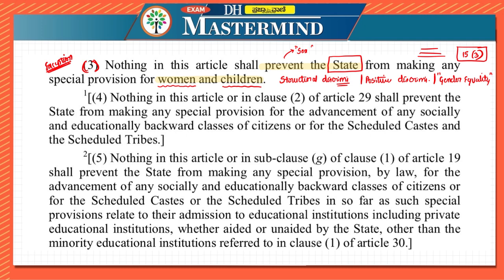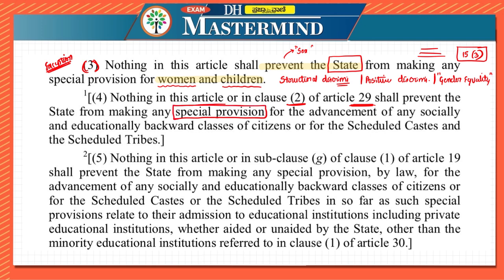Let us read the fourth one. Nothing in this article or in the clause 2 of the Article 29. What is clause 2 of the Article 29? We'll discuss when we go to Article 29. See here, as we are reading it directly from the Constitution, most of these are interlinked, because one article says one thing, the other article may be telling similar things, so there should not be conflict, and hence it makes it very clear initially only. So what it is telling, nothing in this article or in the clause 2 of the Article 29 shall prevent the state from making any special provision. Again it is speaking about special provision.